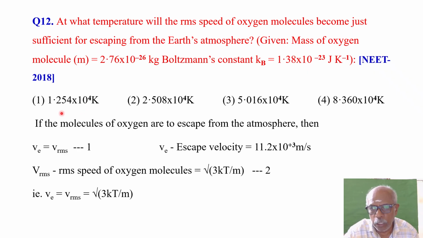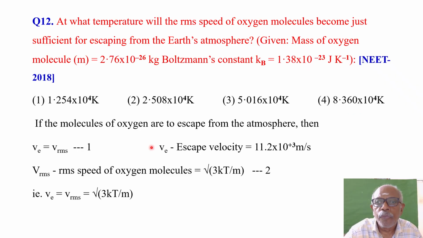Option 1, 1.254 into 10 power plus 4 Kelvin. It's a temperature. Kelvin is a unit of temperature. So in all the options, you are having 10 power 4 Kelvin. In the second option, it is 2.508. In the third one, it is 5.016. And in the fourth one, it is 8.360.